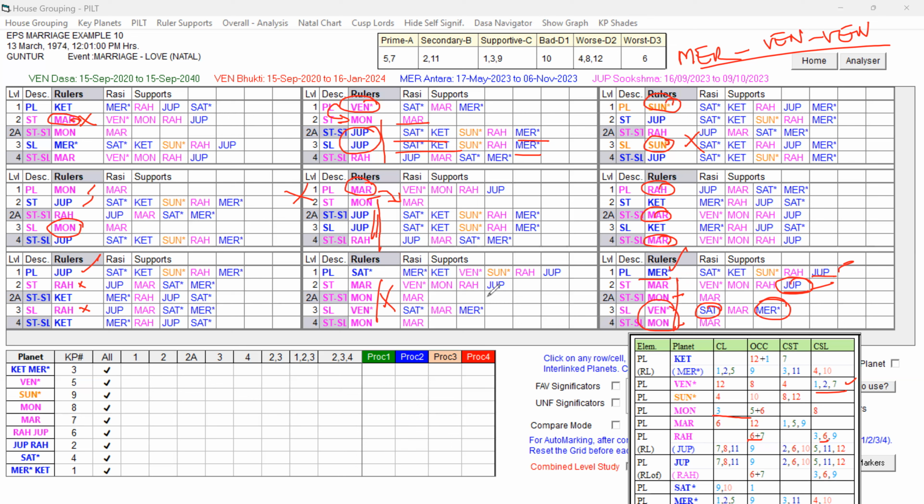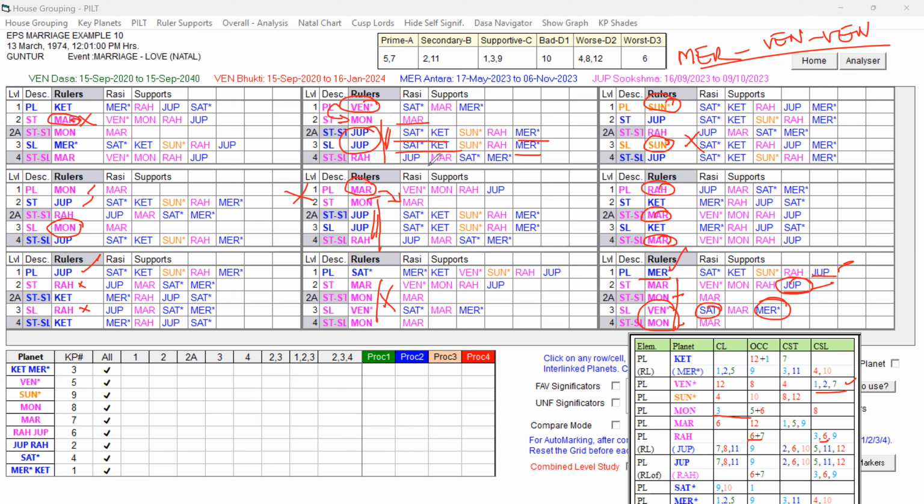And such a marriage is not going to be happy, because they are mainly focused on professional prospects. The monetary gain is indicated, but the personal life is not very strong because there are no green shades, and the pink shades are more. It also made them live separately, but there is no permanent separation, because the destiny planet, the 7th sublord, is Venus, in the star and sublord of Jupiter, which keeps that marriage intact. So the destiny planet itself supported the marriage in the Bhukti and Antara.